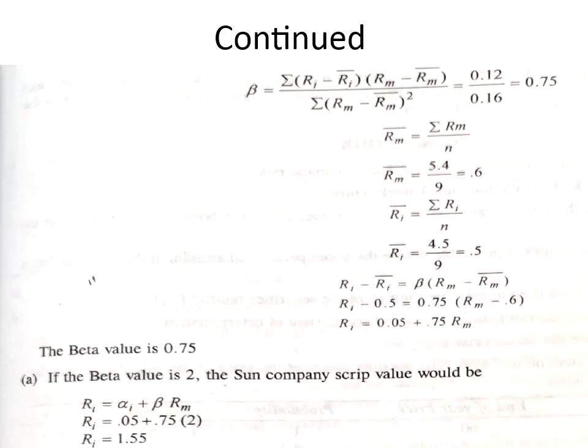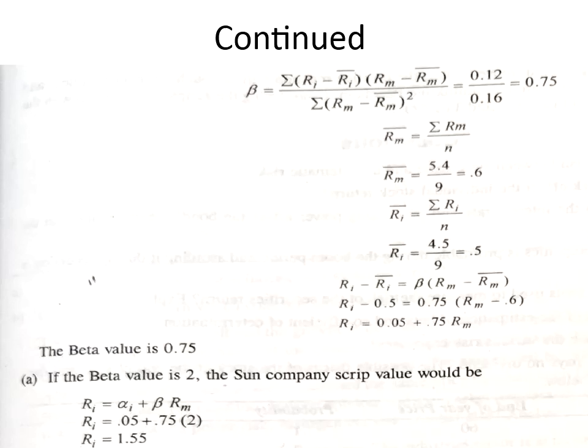Now how do you compute beta in problems like this? Beta is equal to the summation of RI minus RI bar multiplied by RM minus RM bar, whole divided by the summation of RM minus RM bar whole square. I have already calculated everything here. I just need to apply it to get the correct answer, which is 0.12 divided by 0.16, which is 0.75 for me.